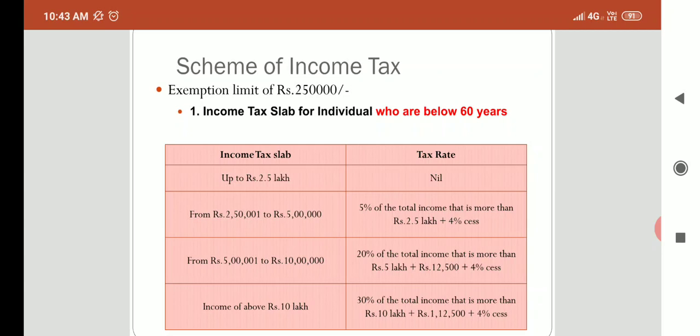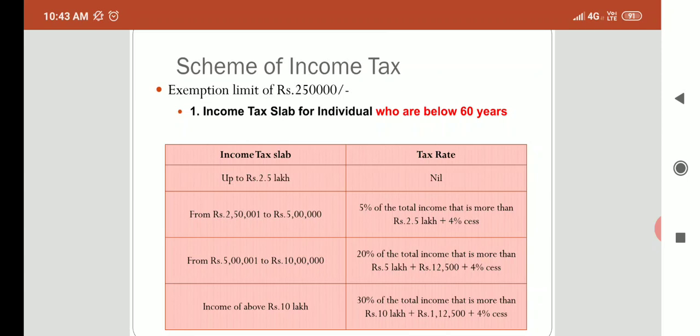Whereas the slab system is a modern and progressive method wherein income tax is levied as follows: the total income of the assessee is divided into different slabs, different layers, and each slab is charged at different rates.